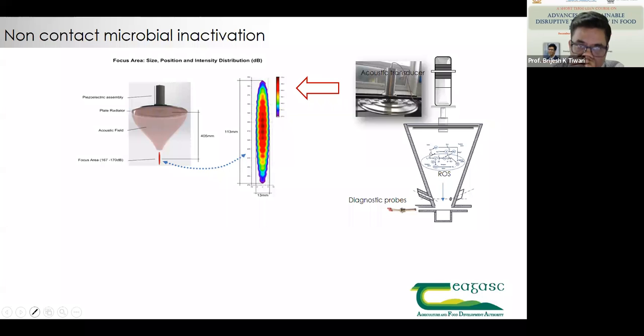Now, as I showed you in this particular diagram over here, this is the piezoelectric assembly, this is a radiating plate, and this is an acoustic field and a focus area with the sound pressure of around 167 to 170 decibels at 405 mm. And this is 10 by 10 centimeters square, which is localizing the sound pressure, which was measured obviously with the hydrophone. And then we had acoustic transducer.